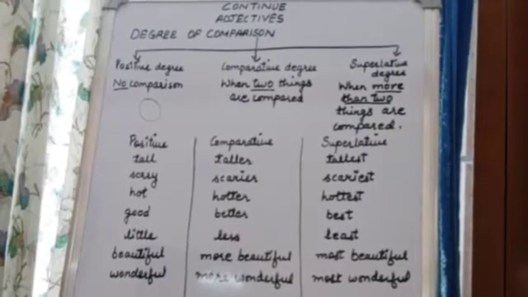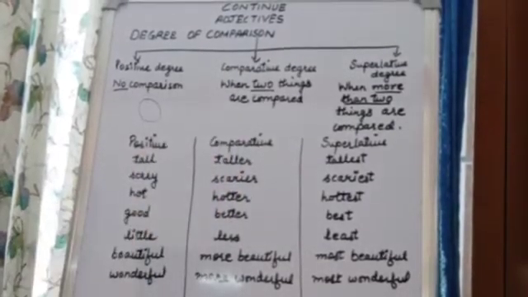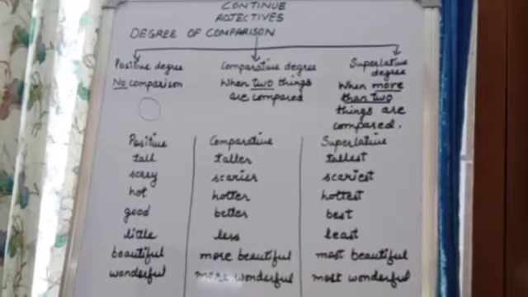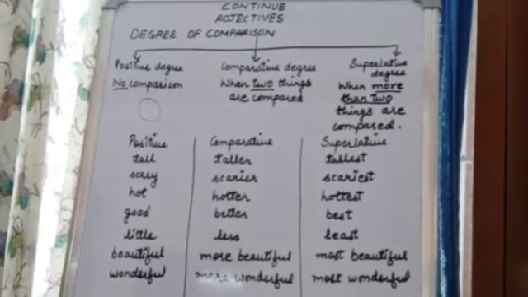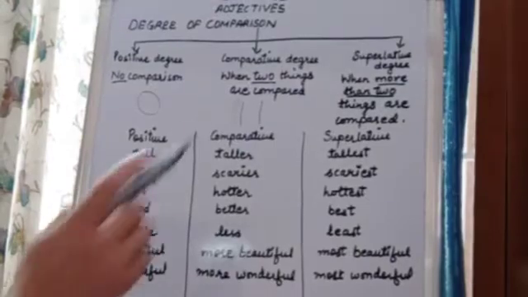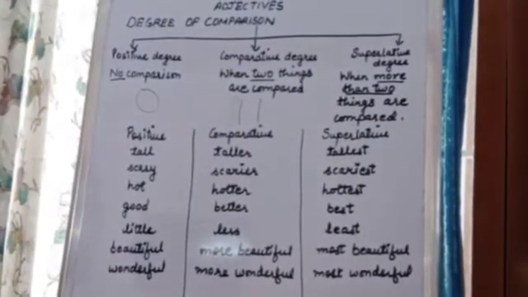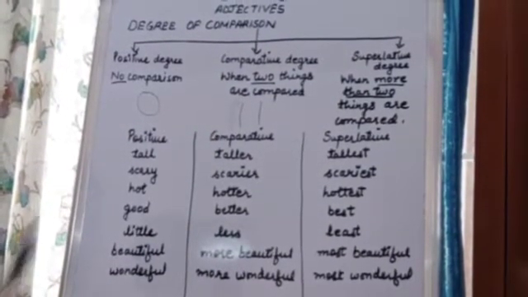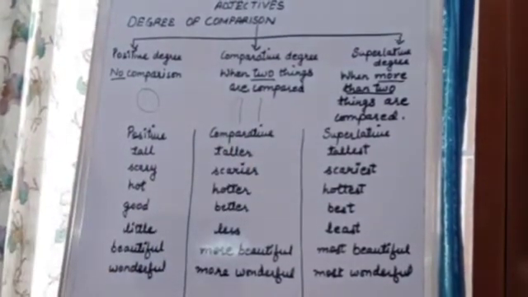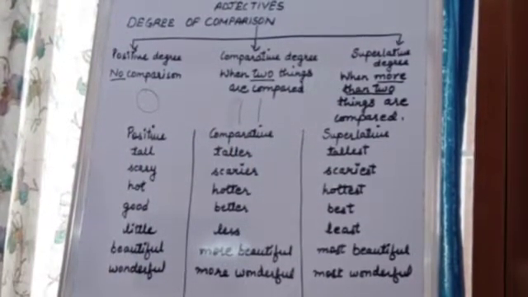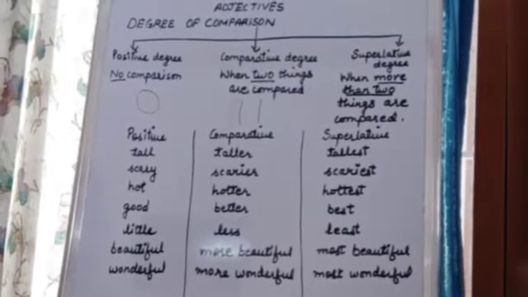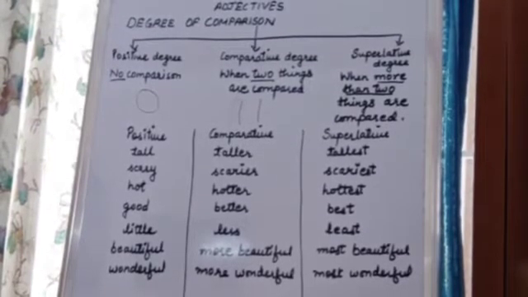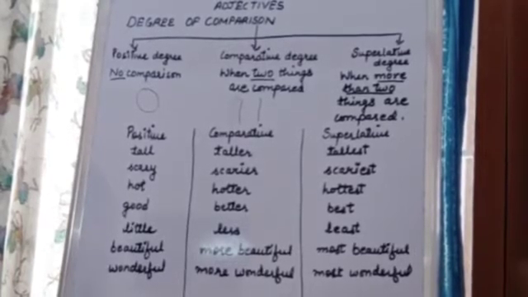Now next is comparative degree. Here we compare the quality, or the color or the size, of two things or two persons. In comparative degree we do the comparison between two things. How many? Two things. Please remember this. In comparative degree we do the comparison between two things, two animals, or two persons or two places also, nouns.